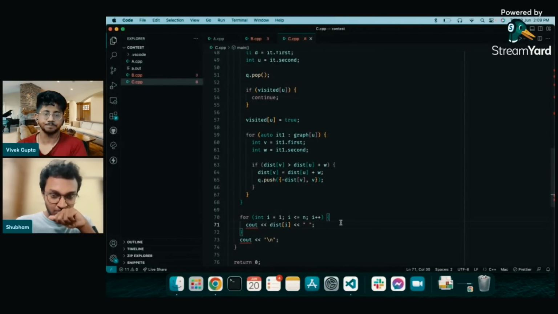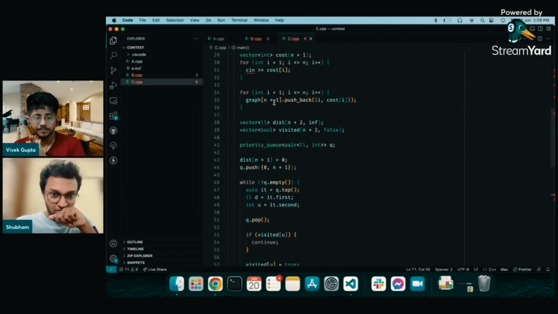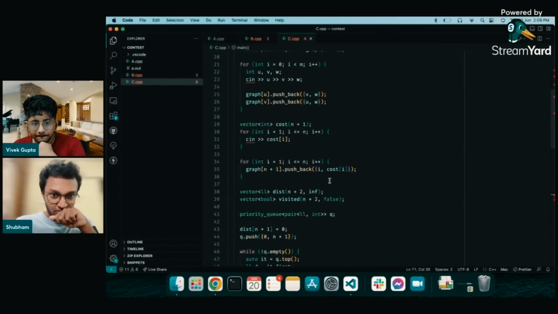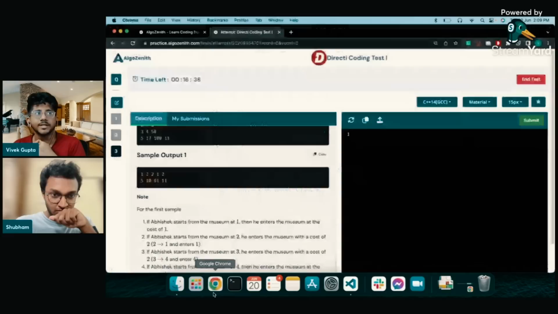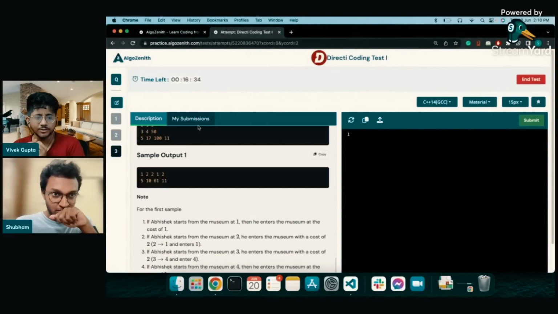What I've seen is sometimes it takes around 30 seconds to evaluate any submission on any platform in general.